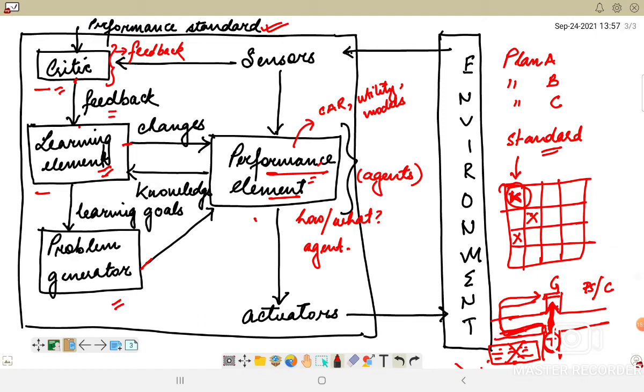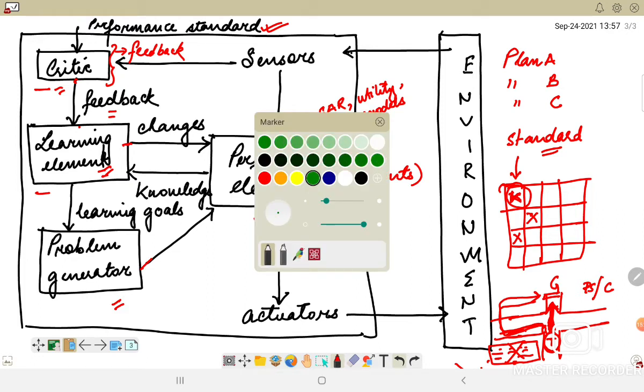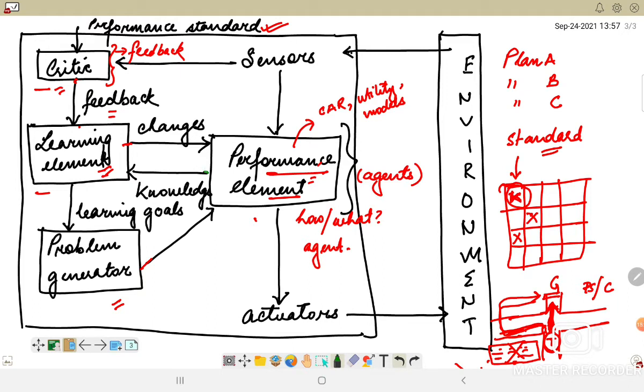So what happens is, initially the performance element will observe and pass the knowledge to the learning element. The learning element will be again communicating with the critic. That means the critic will also be giving its feedback regarding a particular action, and once the learning element gets the knowledge and the feedback, it initiates the necessary changes which the performance element should follow. And how does the critic know about the environment to give the feedback? From the sensors which are there. So this is how all of them work together.